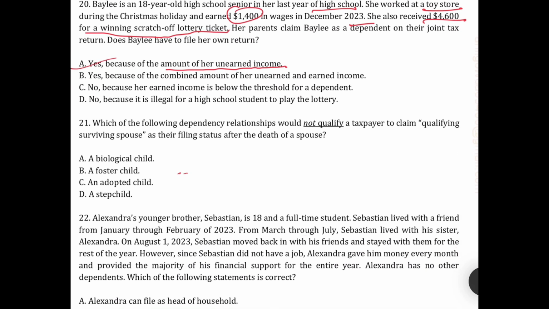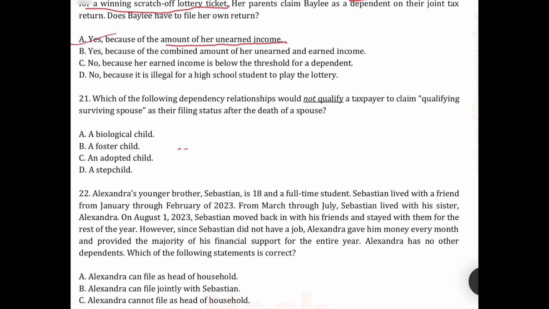The next question is, which of the following dependency relationships would not qualify a taxpayer to claim qualifying surviving spouse as their filing status after the death of a spouse? It's an important point. The biological child is qualified. The foster child is not qualified. Adopted and stepchild are qualified. So the correct answer is B.